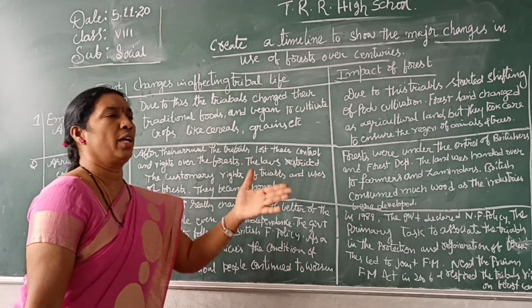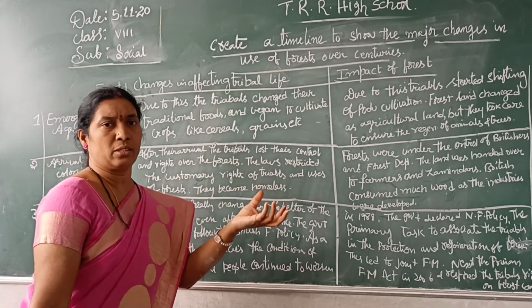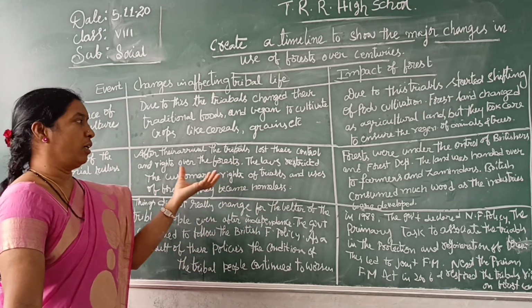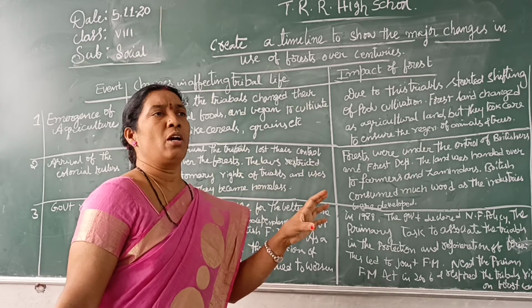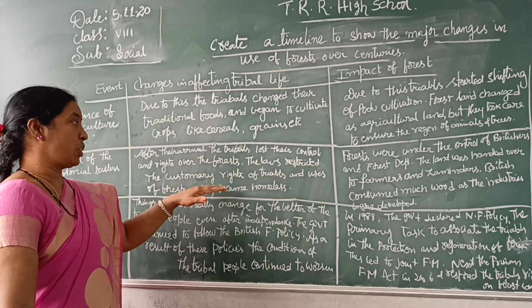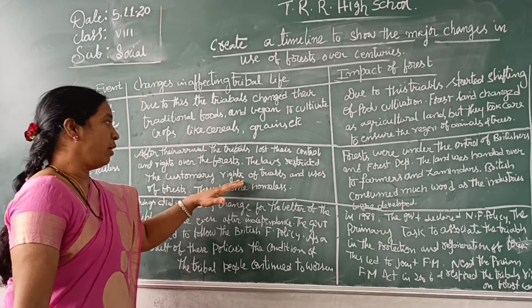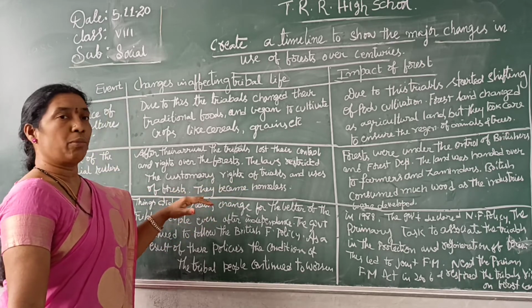If you were going somewhere and taking even small twigs or dried branches of trees, or if they were taking any resources from the forest, very little they take, even for that they made a lot of restrictions, and they lost their rights like that. And they became homeless. Many people became homeless.